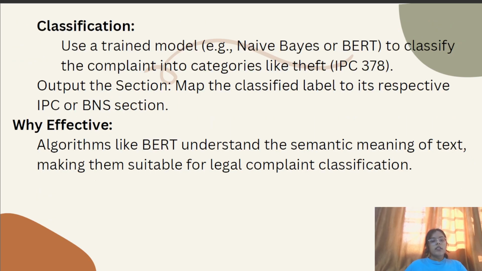Entity recognition. Use NER to identify key elements: theft, MG Road, date, etc. Now the next step will be classification using a trained model, Naive Bayes or BERT, to classify the complaint into categories like theft, IPC 378. Output the section: map the classified label to its respective IPC or BNS section. Why is it effective? Algorithms like BERT understand the semantic meaning of text, making them suitable for legal complaint classification.